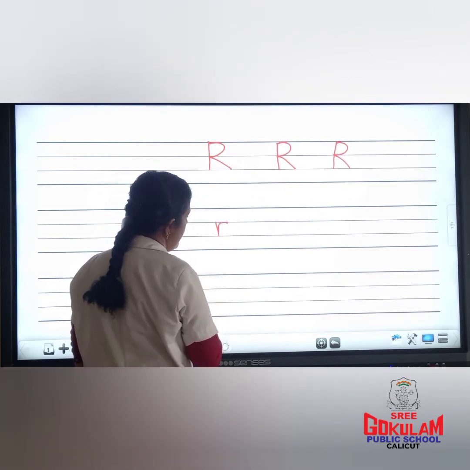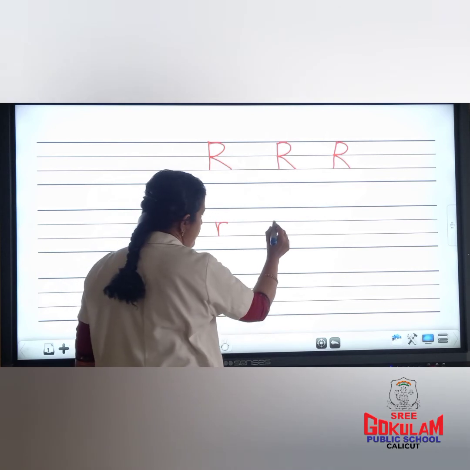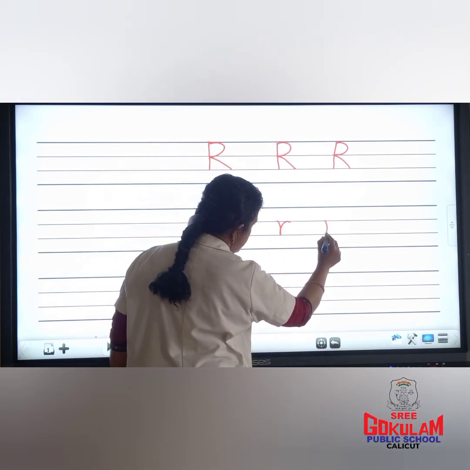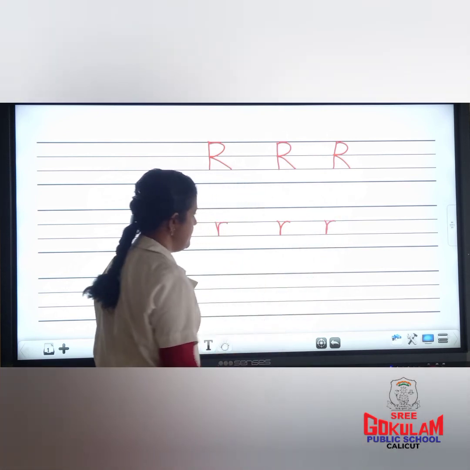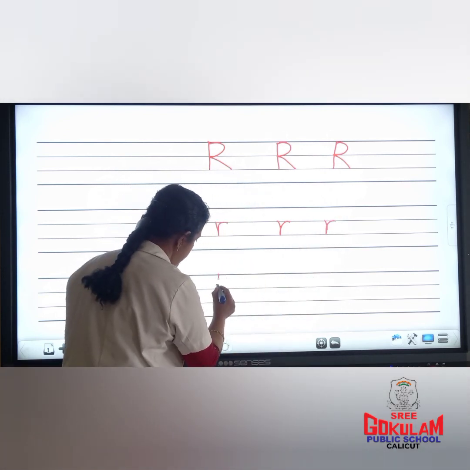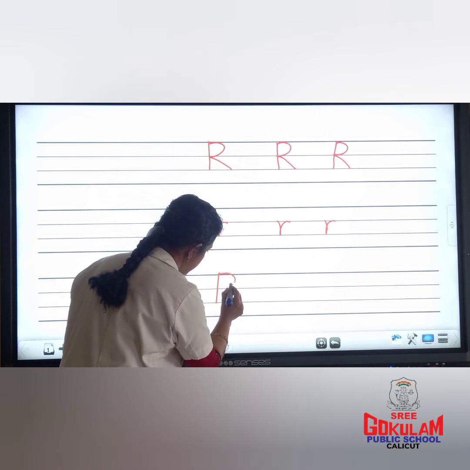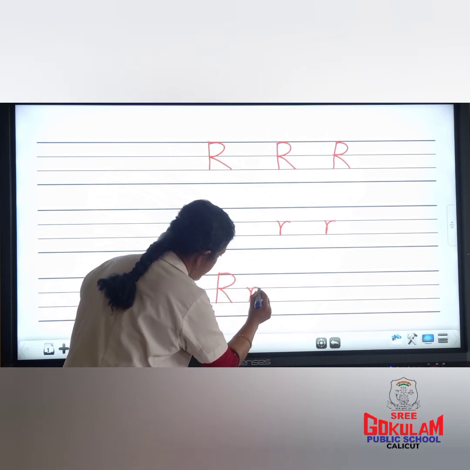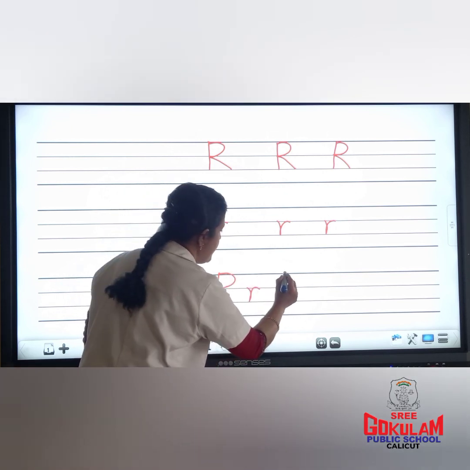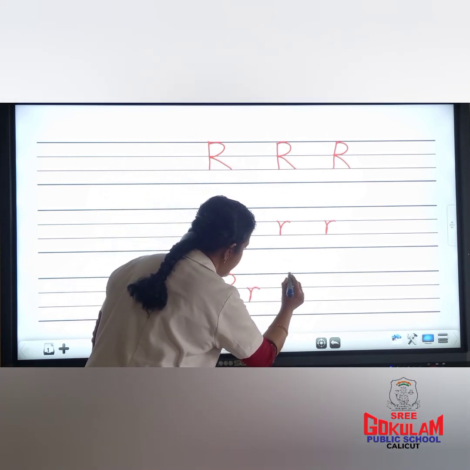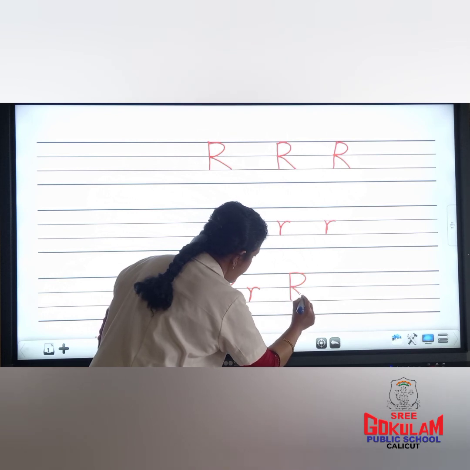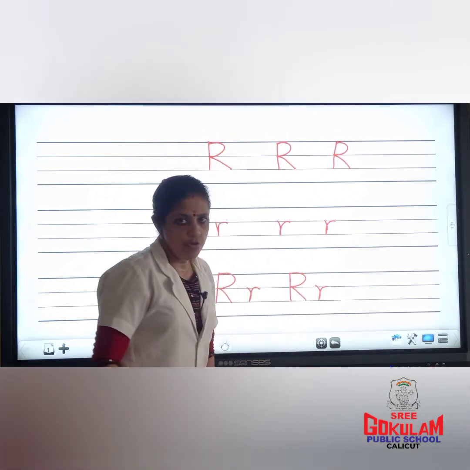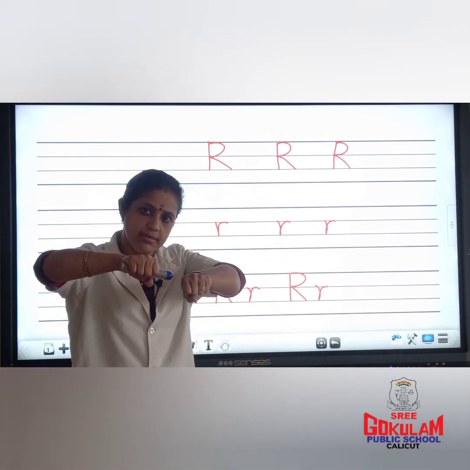Small letter r. Which letter is this? Small letter r. Capital letter R and small letter r. Children, repeat after me. Capital letter R and small letter r. The sound of letter R is R.